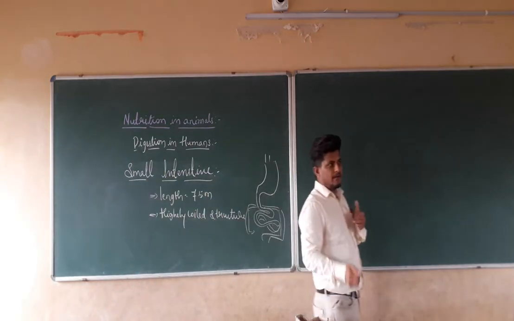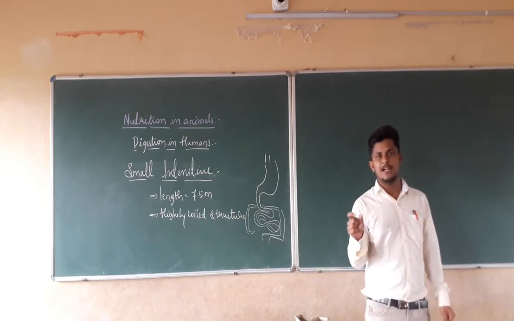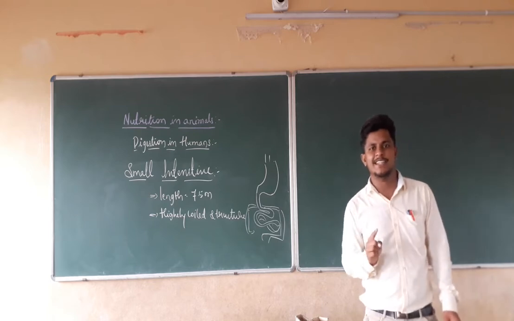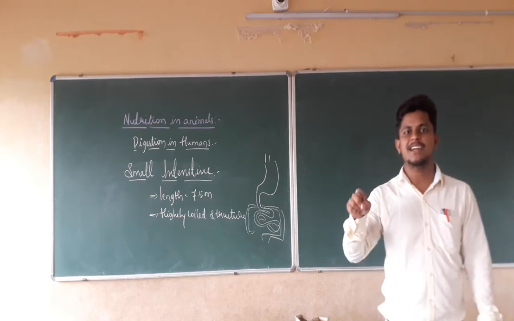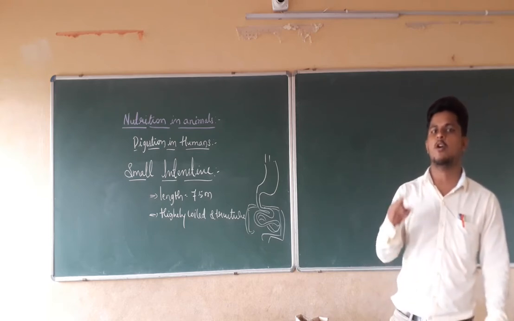For the purpose of digestion in this small intestine, it gets the juices secreted by other glands present in our body.